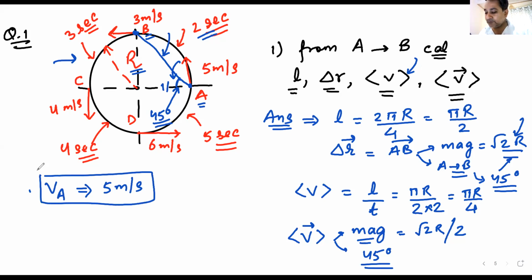Good. Very good. Now understand this symbol. V vector A. What will that mean? Now let us see who gets me the answer. What does it mean? Velocity at point A. Yes, that is the question. Now give me the answer for velocity at point A. That will be instantaneous velocity. VA means instantaneous speed at A. V vector A means instantaneous velocity at A.